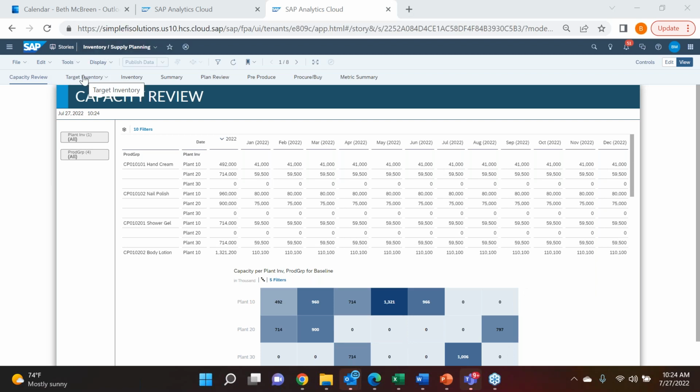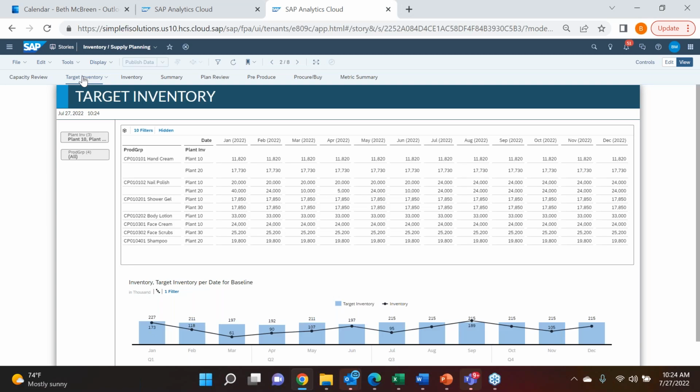We have, in addition to our capacity review, one of the other items that we have to set up for our plan, which is what we're calling our target inventory. Basically, this page is showing our target ending inventory quantities by period, by plant, by product. This target inventory is what impacts the production by plant as our data action, or our calculation. If we're not familiar with the term data action, that is a trigger in SAC that allows us to run a calculation. It sets production levels, and it makes sure to include the target inventory.